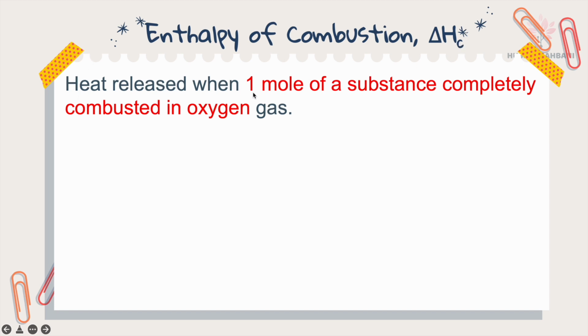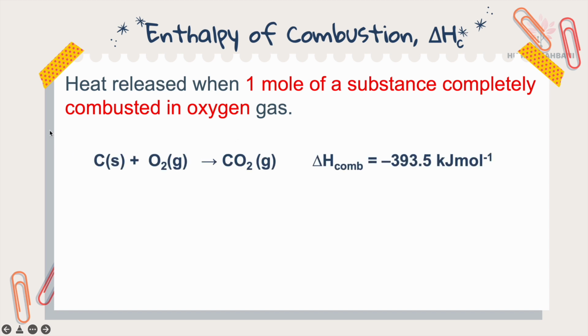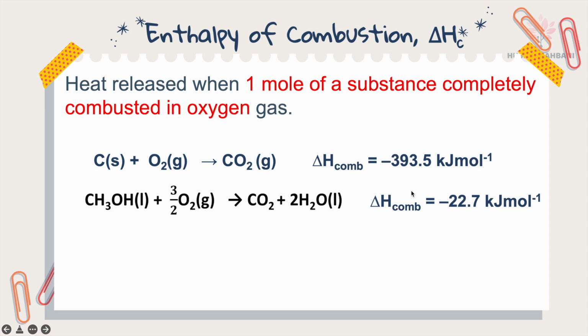Heat released when 1 mole of substance is completely combusted in oxygen gas. So when we look at enthalpy of combustion, that 1 mole of substance must react with oxygen gas. For example, 1 mole of carbon reacts in oxygen gas, and the delta H combustion equals negative 393.5 kilojoule per mole.